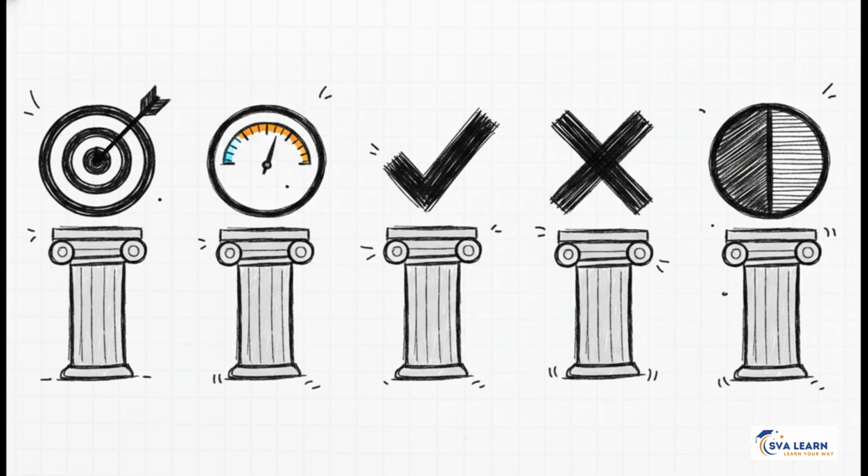All right, let's rapidly lock in everything we've just conquered. These are your absolute golden rules of theoretical probability. Number 1, probability is favorable outcomes over total possible outcomes. Number 2, your answer will always be a fraction or decimal between 0 and 1. Number 3, a sure event is exactly 1. Number 4, an impossible event is exactly 0. And number 5, the probability of an event plus the probability of its complement, not E, equals 1. Master these 5 pillars and you've got a rock-solid conceptual foundation for this entire topic.